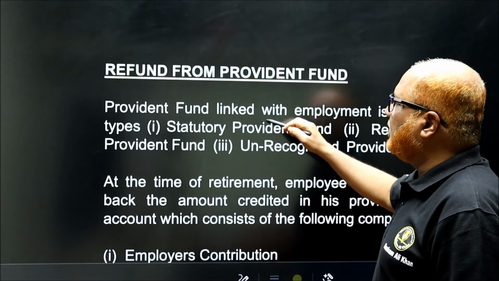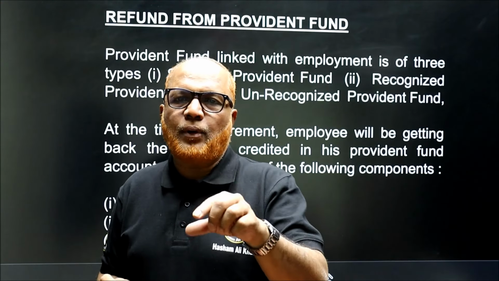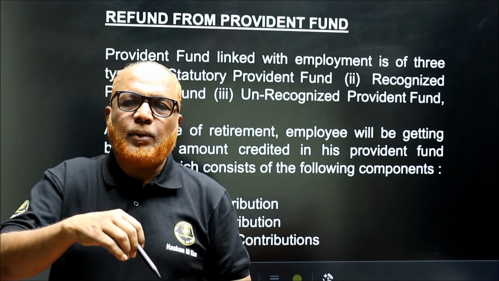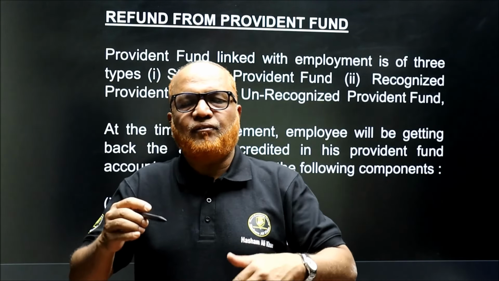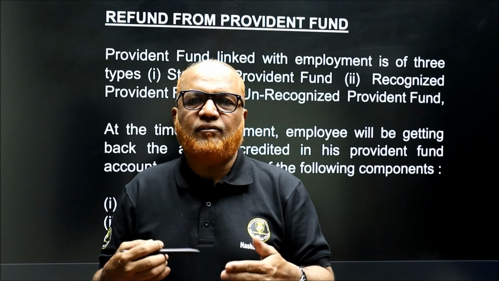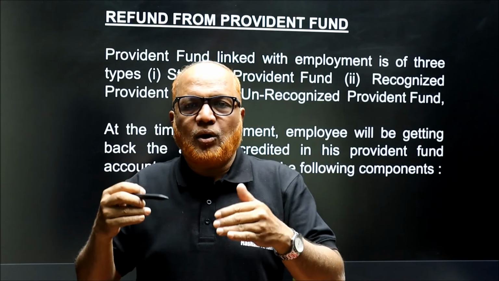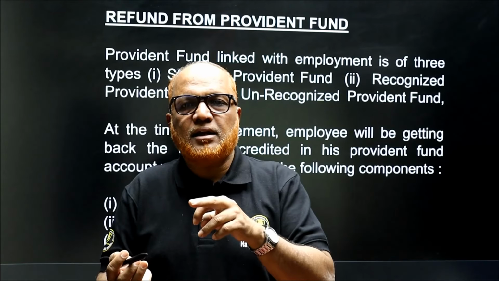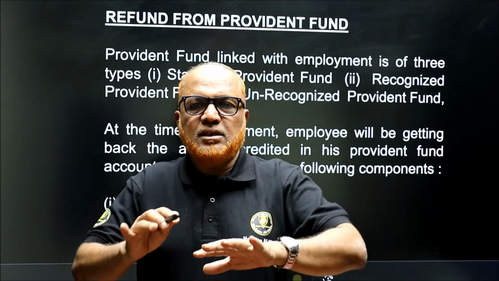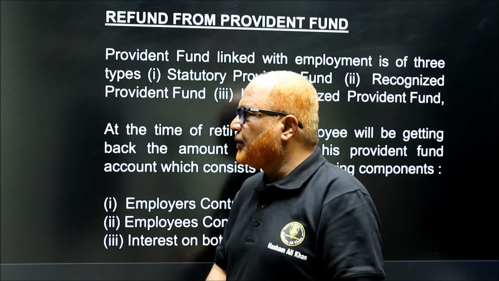Now, refund from Provident Fund. Provident Fund is a saving scheme where every month the employee contributes a certain amount to the Provident Fund. At the same time, the employer also contributes a certain amount to the employee's Provident Fund. So this Provident Fund gets accumulated every month, every year till retirement. At the time of retirement, the employee will get the whole amount: own contribution, employer contribution and interest credited in Provident Fund. This complete amount the employee gets at the time of retirement.